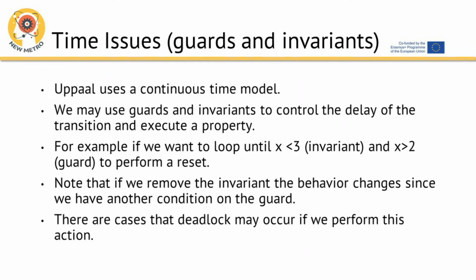Time issues, guards and invariants. Uppaal uses a continuous time model. We may use guards and invariants to control the delay of the transition and execute a property. For example, if we want to loop until x less than 3, invariant, and x greater than 2, guard, to perform a reset. Note that if we remove the invariant, the behavior changes since we have another condition on the guard. There are cases that deadlock may occur if we perform this action.